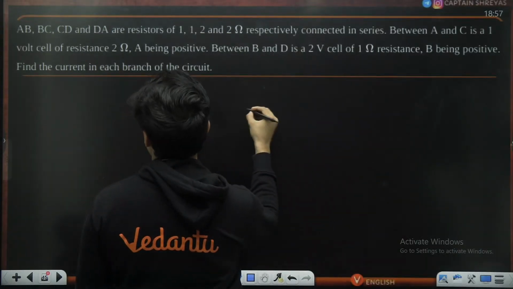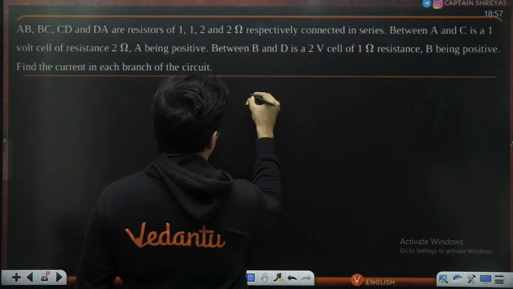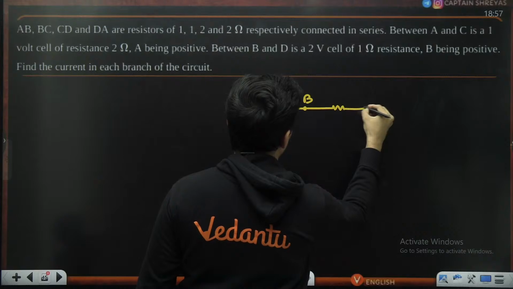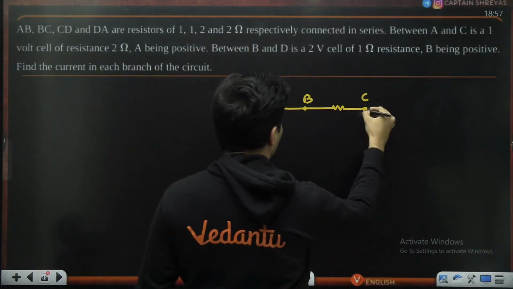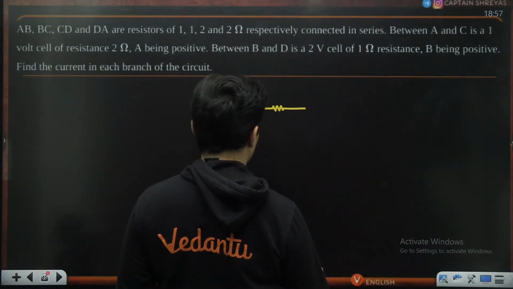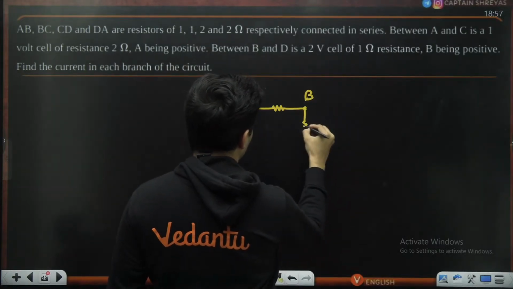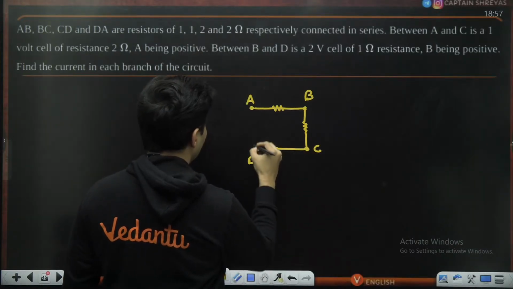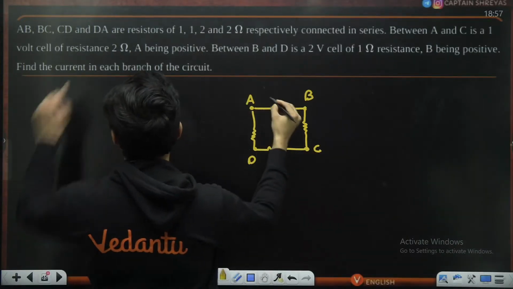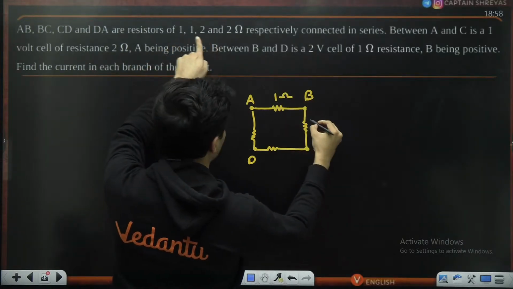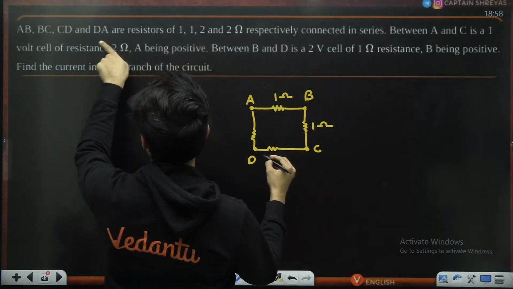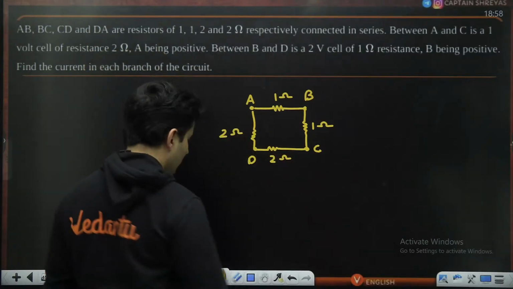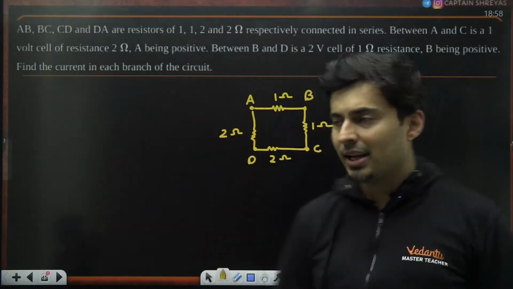Let's do this. A to B, B to C. We should draw it like a square then, I believe. So this is B, then this is B to C, then this is C to D, and then this is D to A. This is 1 ohm, this is 1 ohm, this is 2 ohms, 2 ohms, this is also 2 ohms.